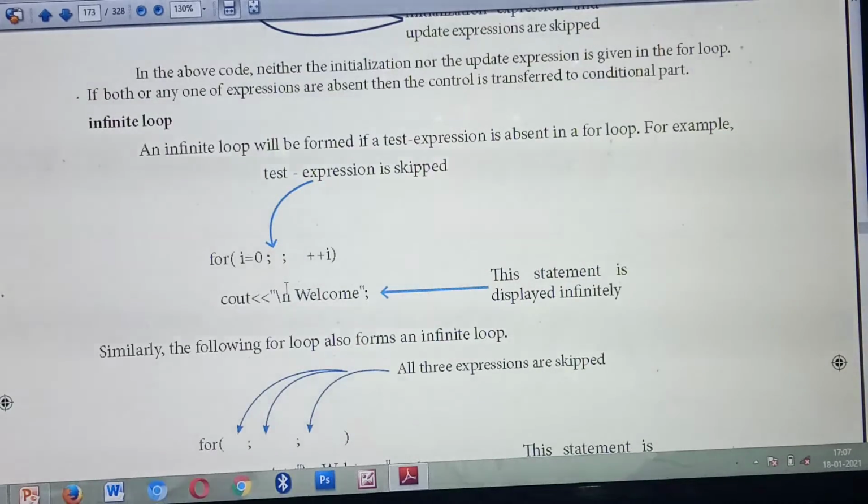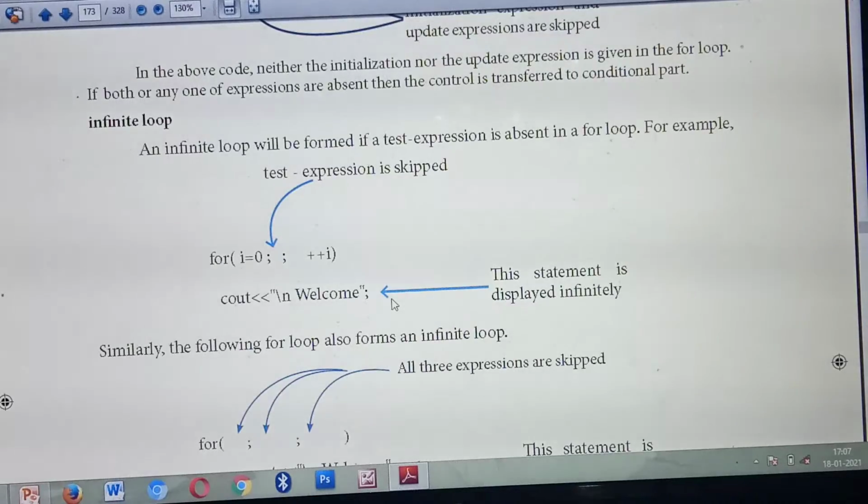What output will you get? It will display welcome an infinite number of times. Why? Because you are not giving any condition. First the value of i equals 0, so it displays welcome. Next, ++i, what is the meaning? Now the value of i is 1, and now also it will display. Likewise, it will display many times because you are not giving any condition here.